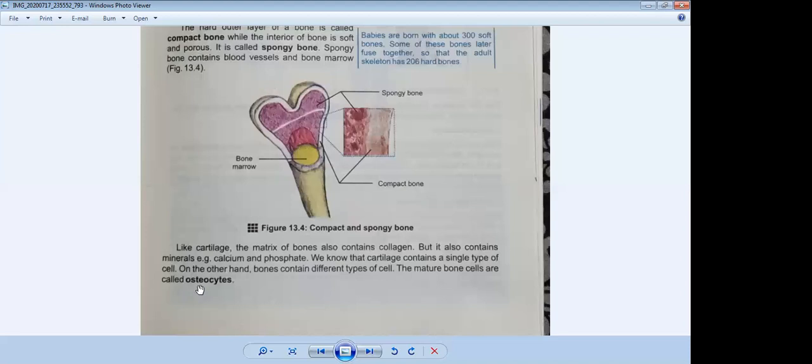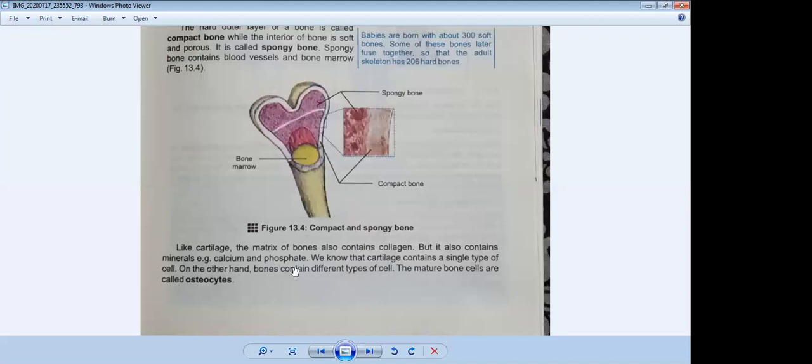After that, we have discussed there are three types of bones: compact bone, spongy bone, and matrix of bone. First of all, the outer layer of a bone, which is very hard, is called compact bone. The interior part of the bone, which is filled with blood vessels and bone marrow, is called spongy bone. It is soft and porous. And the third one, matrix of bone, contains collagen and also minerals, calcium and phosphate. The mature bone cells are called osteocytes.